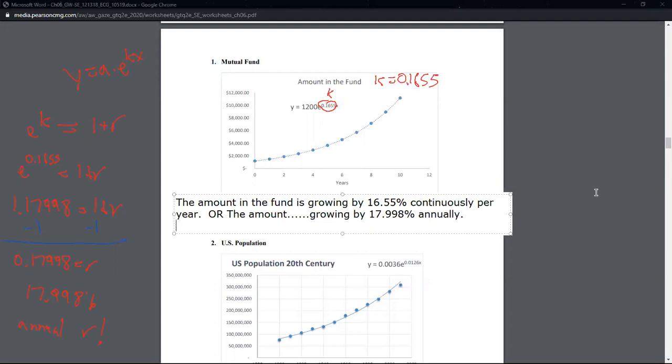And then the model that you can write for that in the annual model would be your future amount, A, or Y if you prefer, equals the starting amount. Now the starting amount is the same, it's always the coefficient.